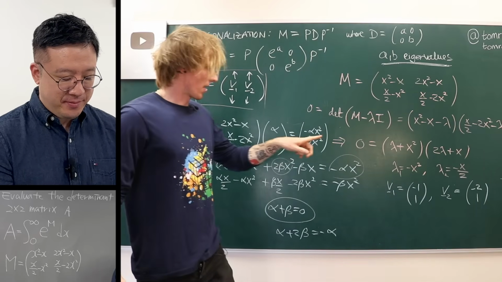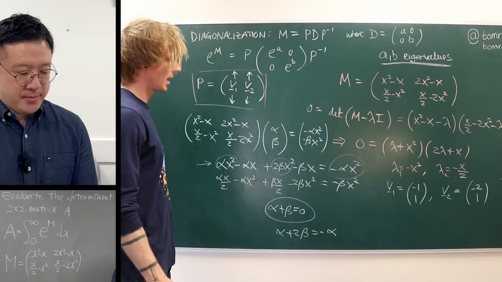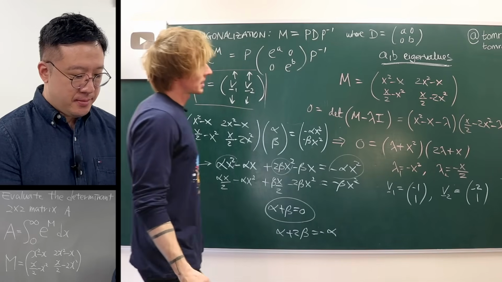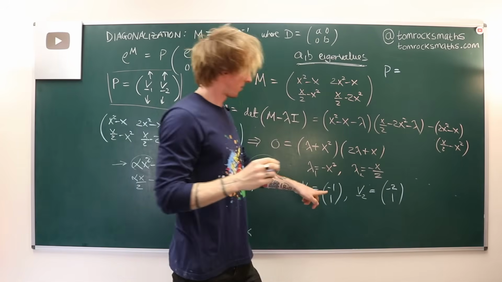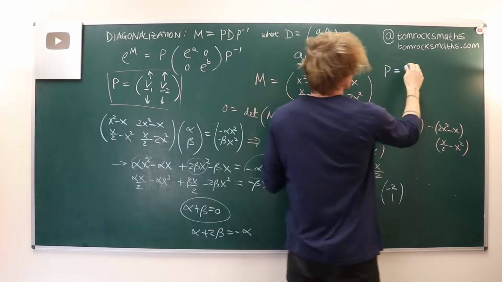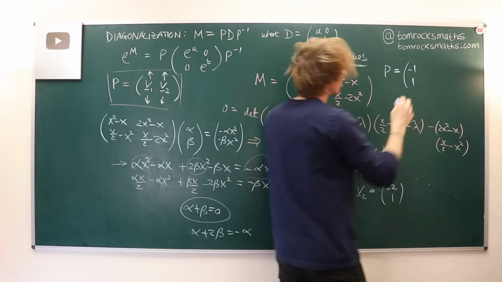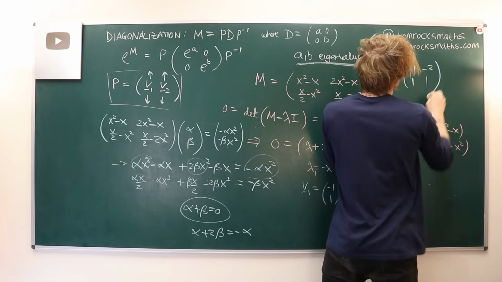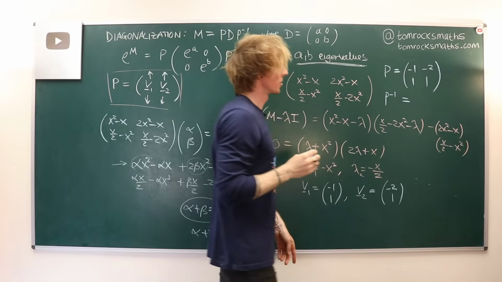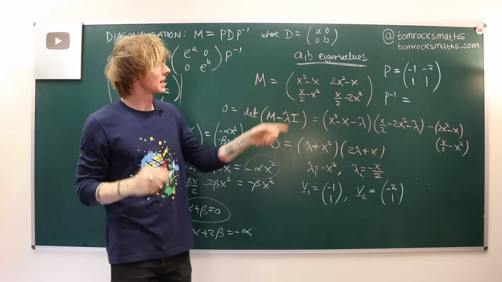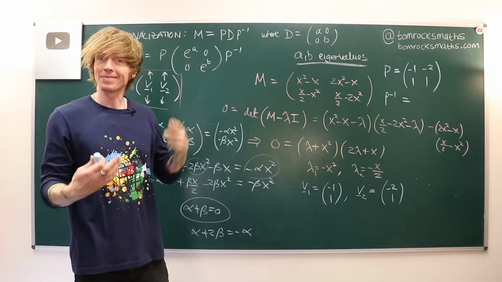Okay, so now we have our eigenvectors. This gives us P. So, where am I going to write this? Let's put P over here. I just put the first vector in that first column. This is going to be minus 1, 1. And then the second eigenvector in the second column, minus 2, 1. And then we can work out P inverse. So the determinant of P is just minus 1 plus 2, which is just 1. Makes it nice and easy.